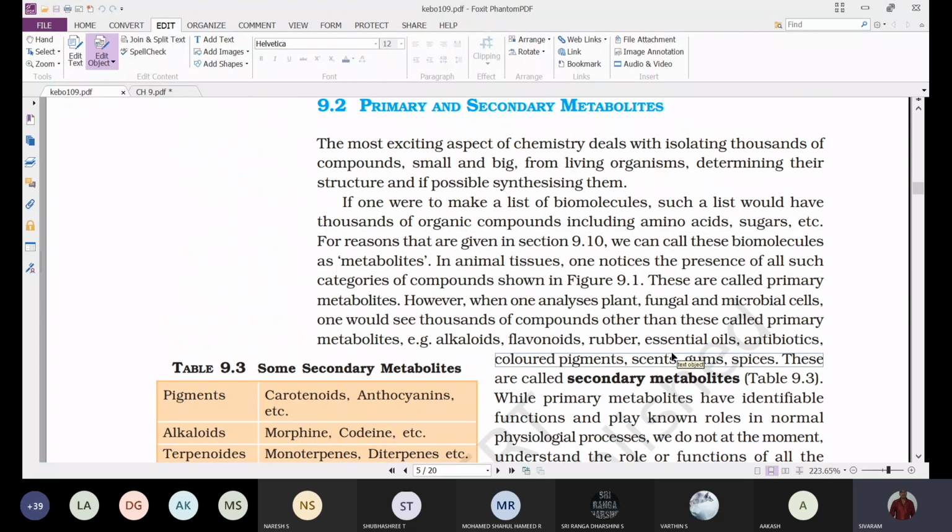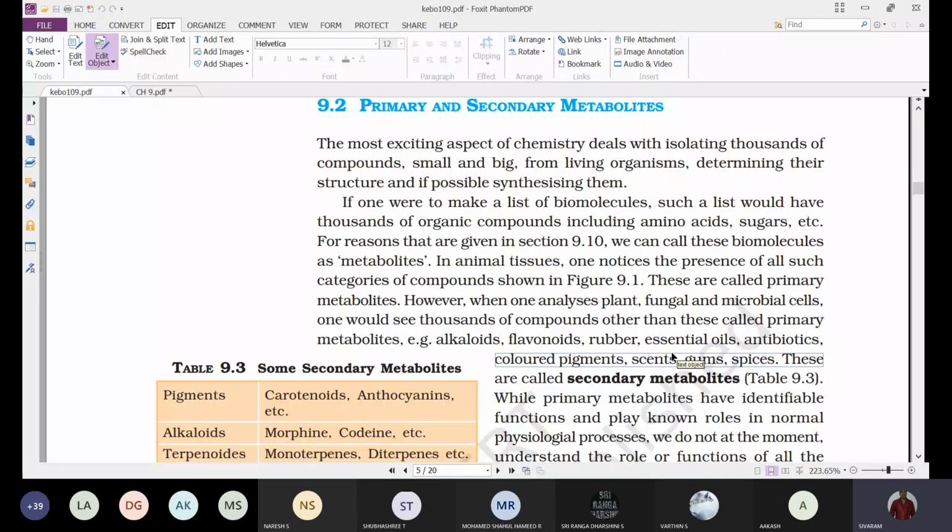Because of the different metabolic activities or reactions taking place in living organisms, we obtain different molecules. Depending upon their importance in other metabolic activities, these chemical substances present in living organisms, which we commonly call metabolites, are differentiated into two types: primary and secondary metabolites.